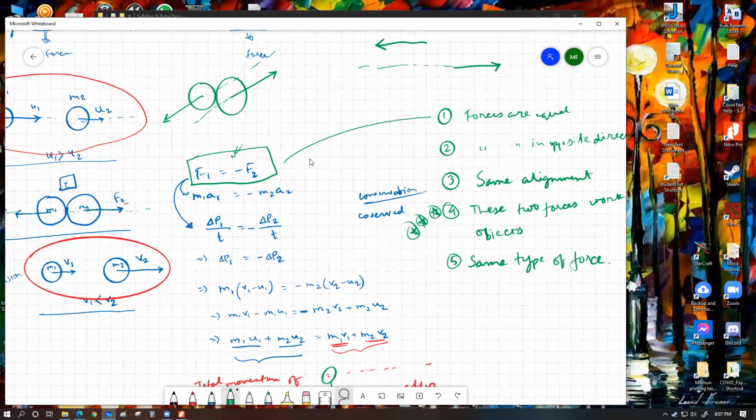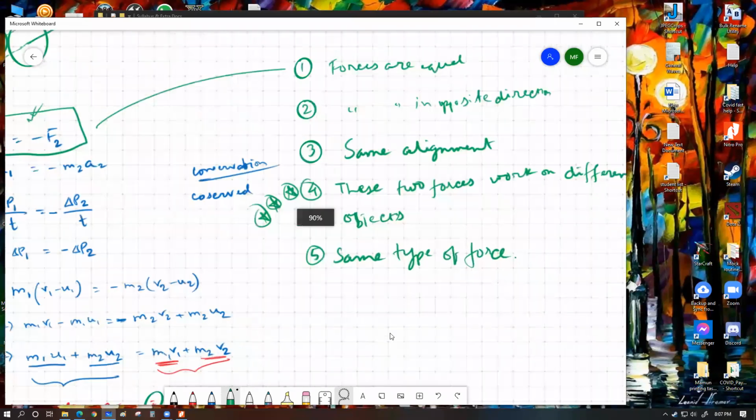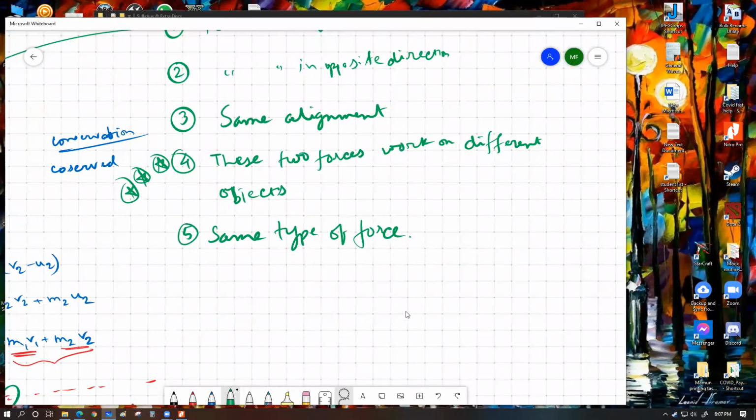The fourth point is these two forces work on different objects. Let me elaborate this point by going through some examples and a bit more relevant discussion. One of the important bits to understand Newton's third law in practical scenarios is that the effect of Newton's third law does exist in every single case. It is inevitable and irrefutable.